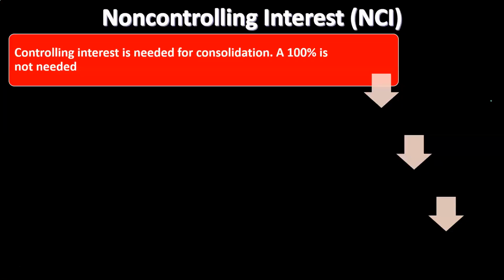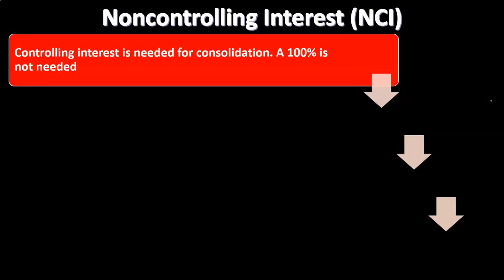Non-controlling interest often will be represented NCI, non-controlling interest. So notice if we have a parent-subsidiary relationship, we're talking about there is some controlling interest. The controlling interest is the interest that's going to be over 51%. However, if we don't have 100% ownership, then we have the amount that's not in control, and that of course is going to be the non-controlling interest. So non-controlling interest, NCI. Controlling interest is needed for consolidation. Obviously, if we're going to consolidate this thing, that means typically that the parent has some controlling interest over 51%.